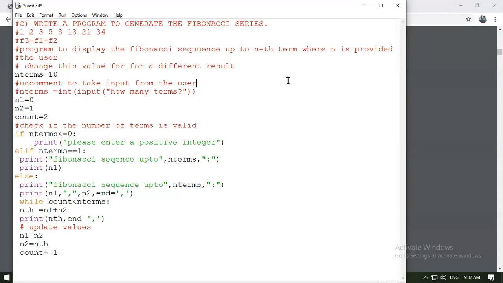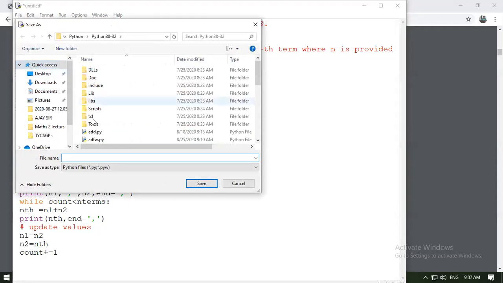Whenever I write count plus equal to 1, that means count equal to count plus 1. Is that clear? Just raise your hand. It might give an error or exception once we save and run this. The most common errors are indentation errors.